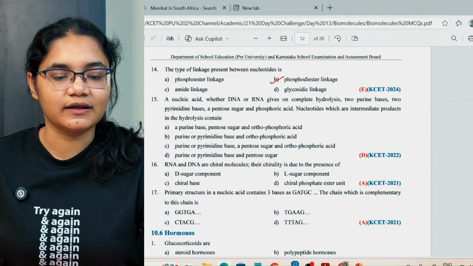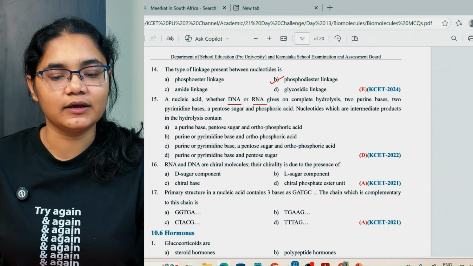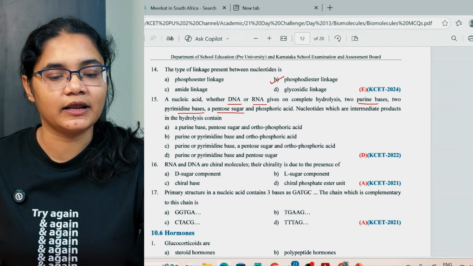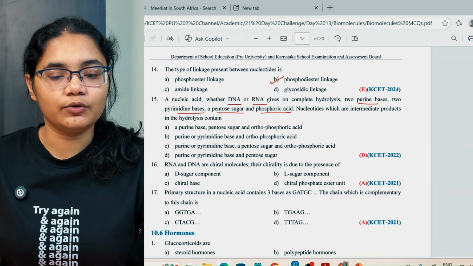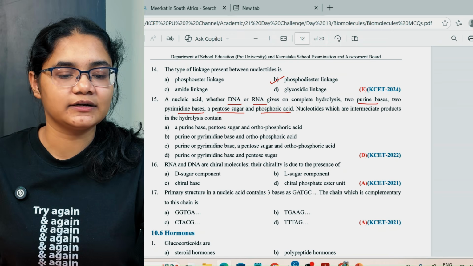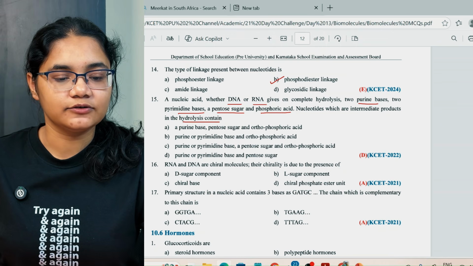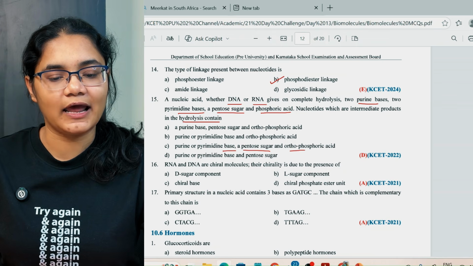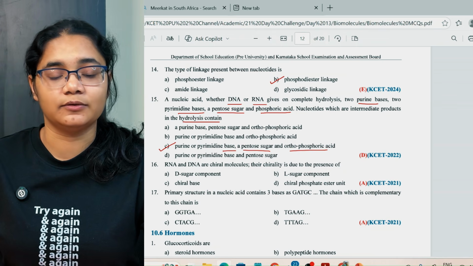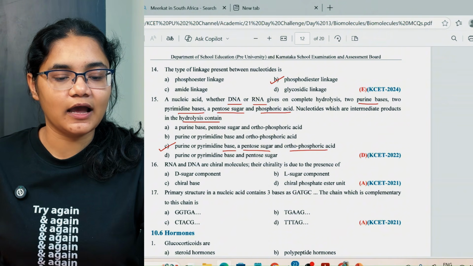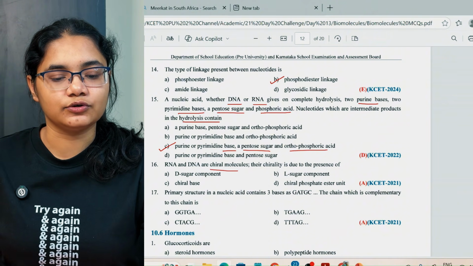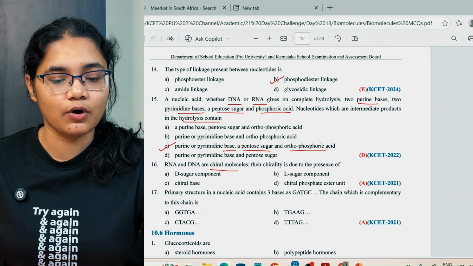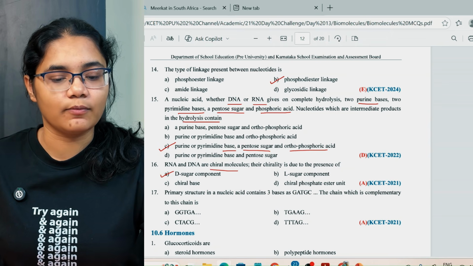A nucleic acid, whether DNA or RNA, gives on complete hydrolysis two purine bases, two pyrimidine bases, a pentose sugar and a phosphoric acid. Nucleotides, which are intermediate products in the hydrolysis, contain: so here we have a purine or a pyrimidine base, a pentose sugar and an orthophosphoric acid. So option number C here. RNA and DNA are chiral molecules. Their chirality is due to the presence of a sugar component, that is the D sugar component.